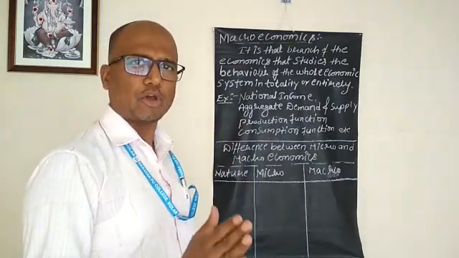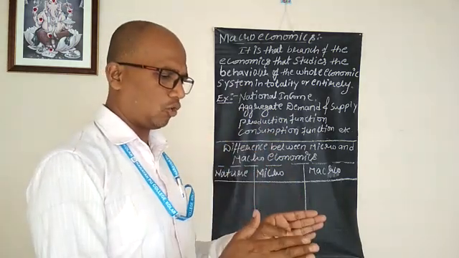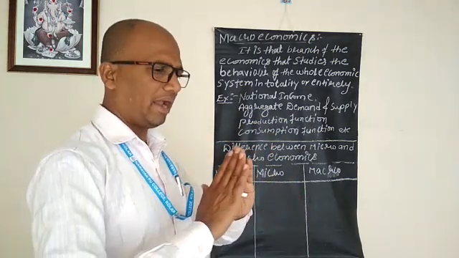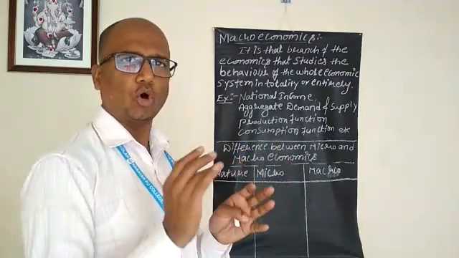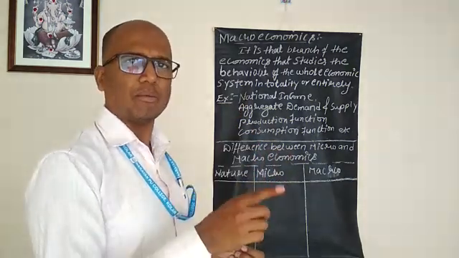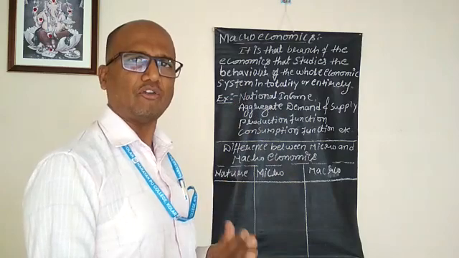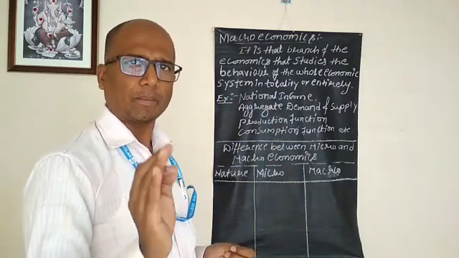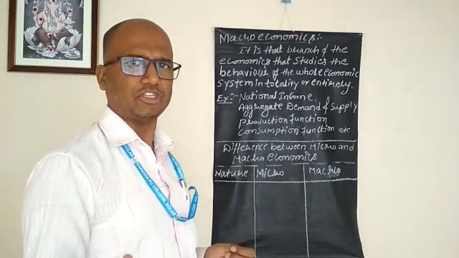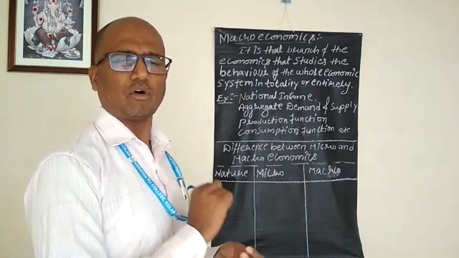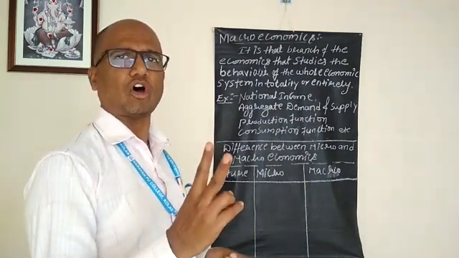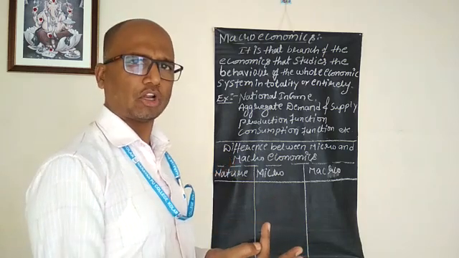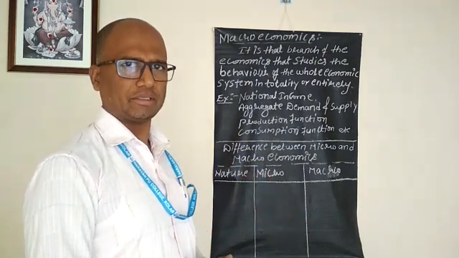Macroeconomics studies the behavior of the entire economic system as a whole, or the total economic system, instead of a unit or part or individual. This is what we call the meanings of the two broad branches of economics, microeconomics and macroeconomics.